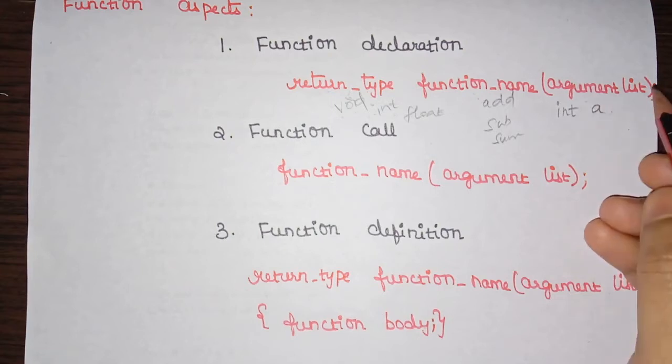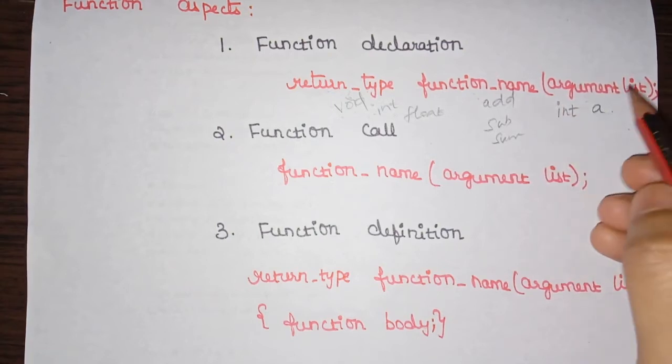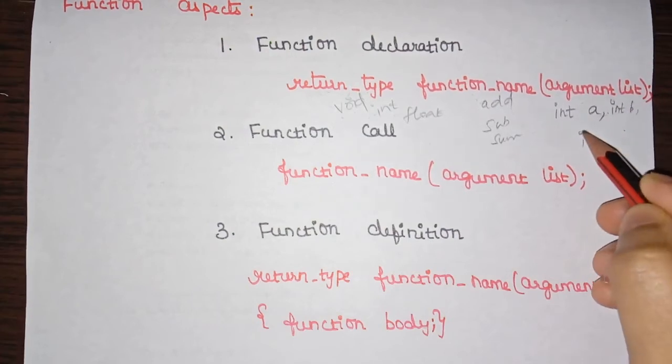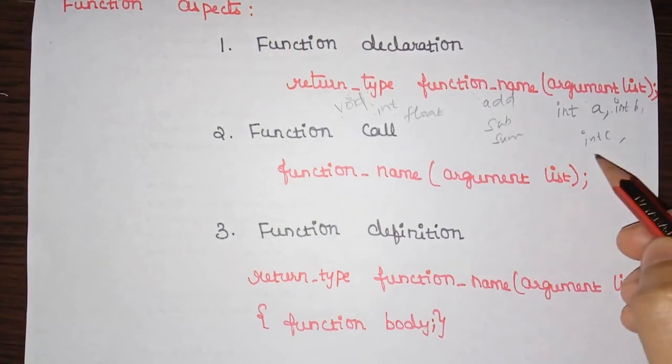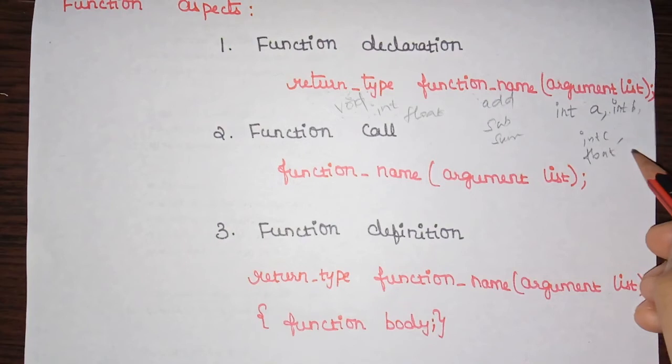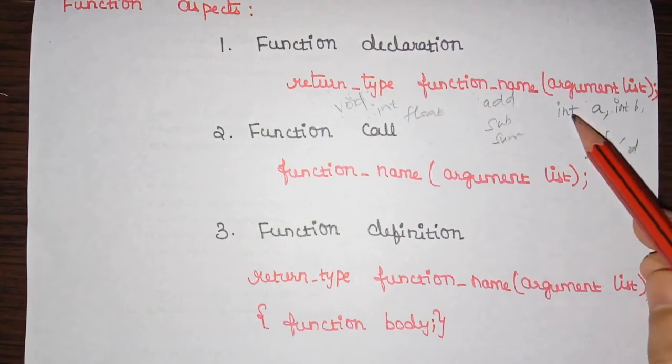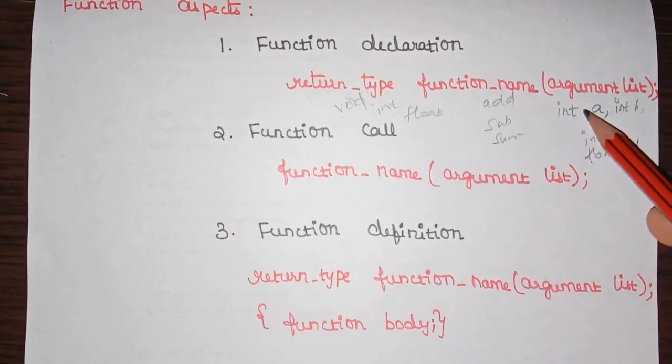We can give more than one parameter. There is no limit for the parameters inside this function. So we can give more parameters like int a, int b, comma, int c, or we can give various data types also, like float d. Likewise, we can give any number of parameters inside this argument list. So this is how we can give the parameters.